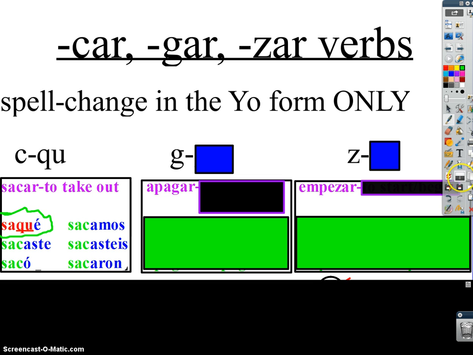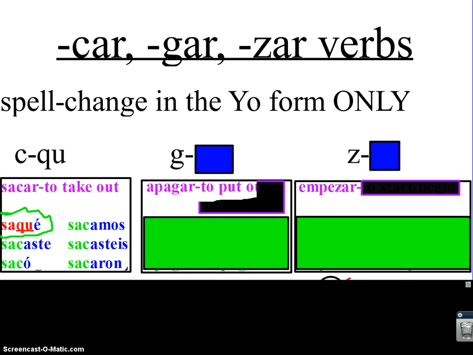Let's look at a gar verb. For example, apagar, which I believe is new to you, which means to put out or to turn off. And if it was normal, I would take off the AR ending and add é, and that's what I would get for the yo form. But how would you pronounce this yo form?